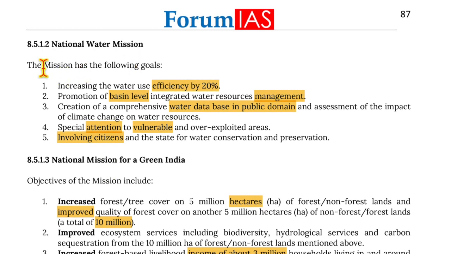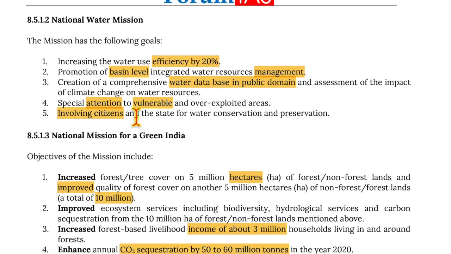Moving on to National Water Mission, the mission has the following goals: increasing water use efficiency by 20%, promotion of basin-level integrated water resource management, creation of a comprehensive water database in the public domain, and assessment of impact of climate change on water resources. Special attention to vulnerable and overexploited areas, involving citizens and the state for water conservation and preservation.